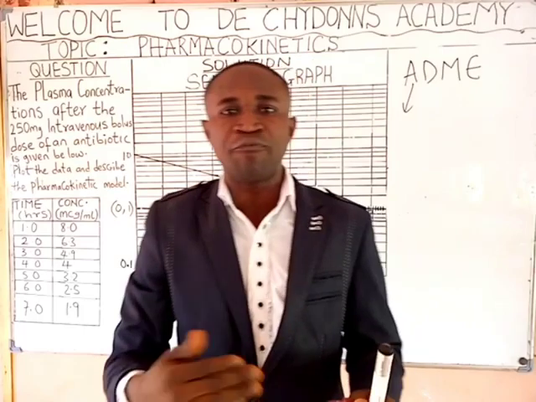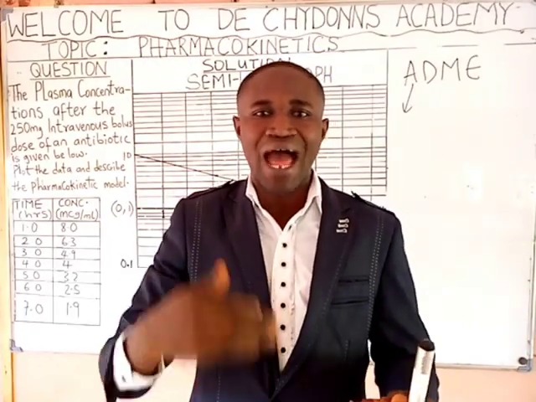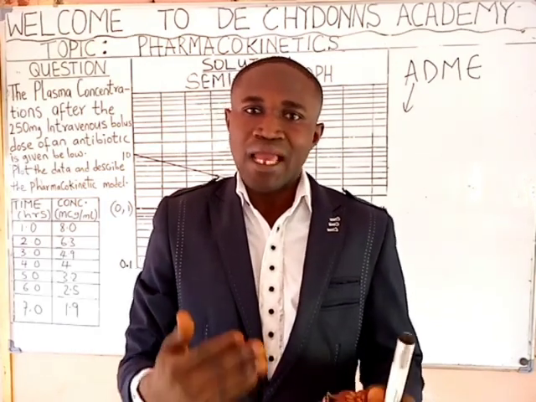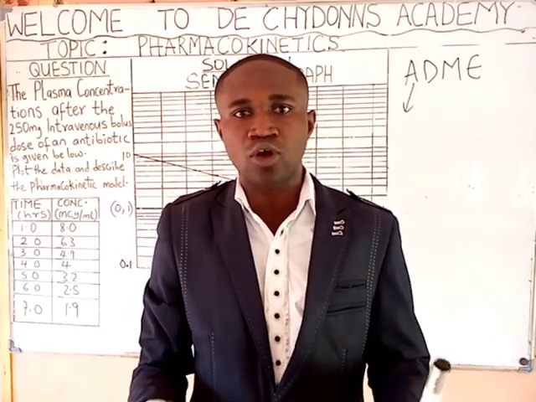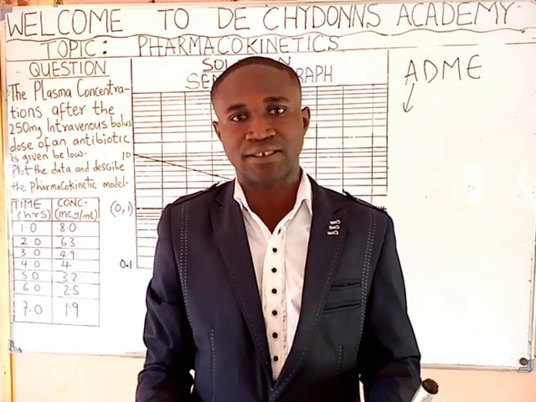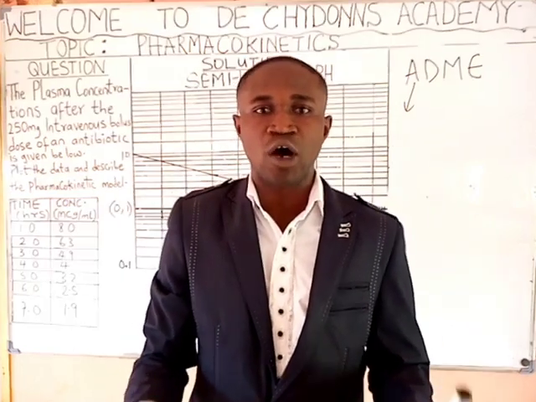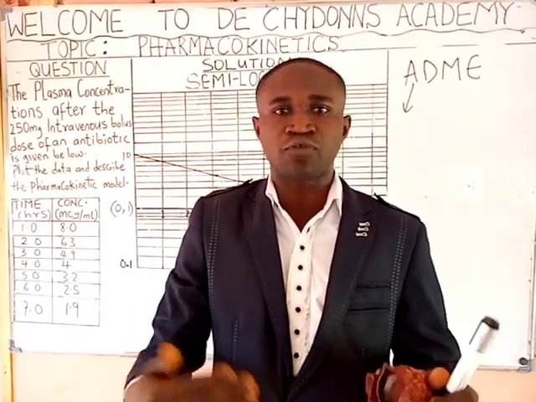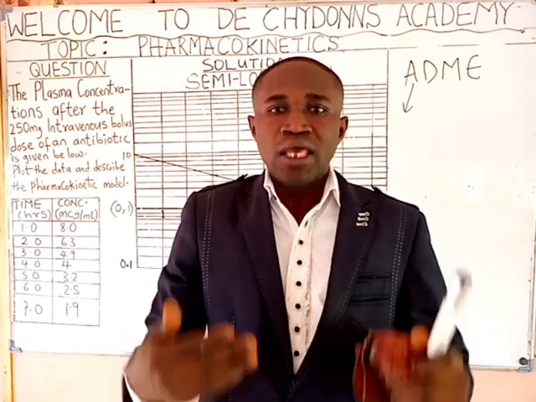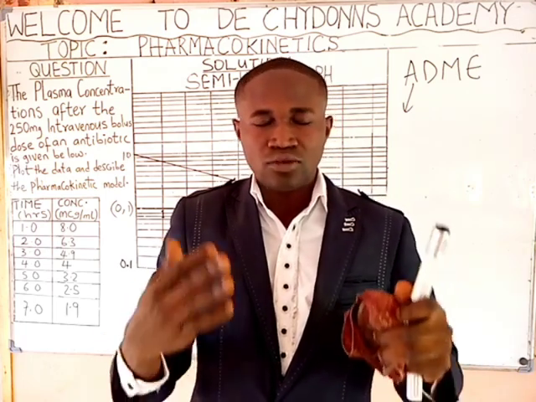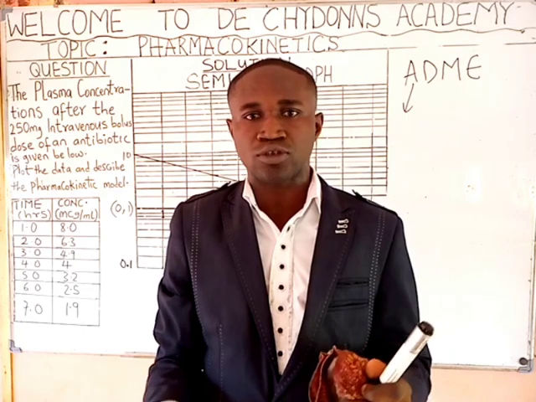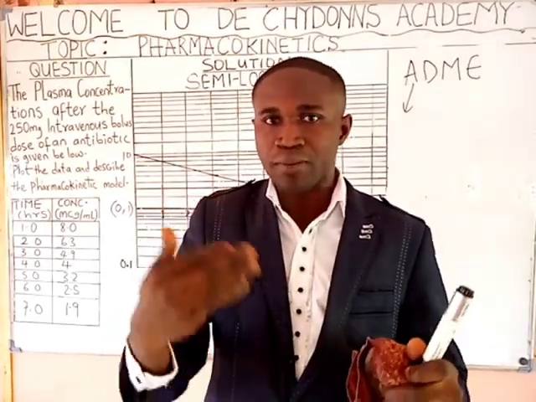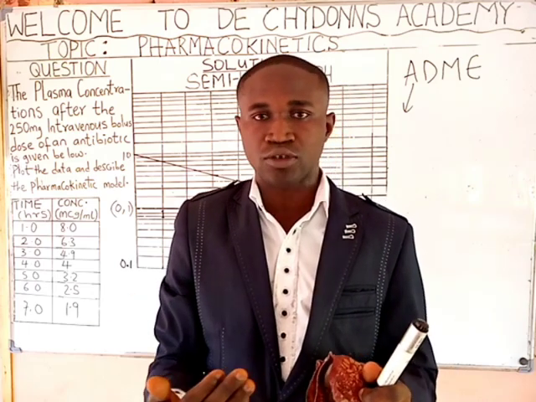Absorption simply means the movement of drug from site of administration to the site of measurement. Remember, intravascular routes of administration do not have absorption phase. It's only extravascular routes of administration. Now, measurement of the concentration of drug is usually done through the plasma or the blood. So it's only through the blood or the plasma that you get the concentration of the drug in the body.